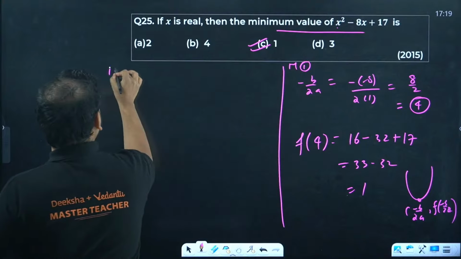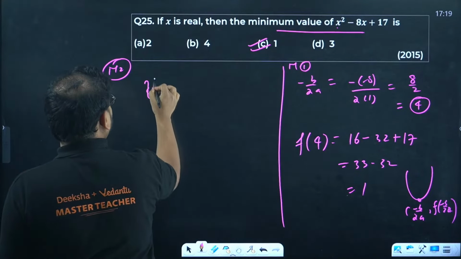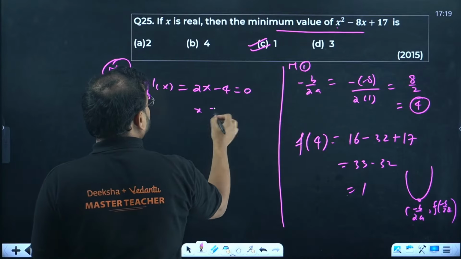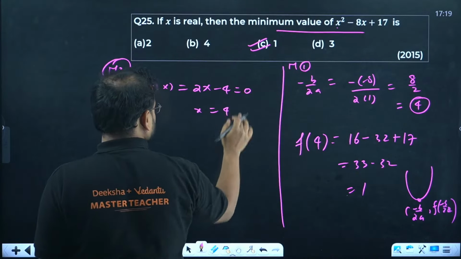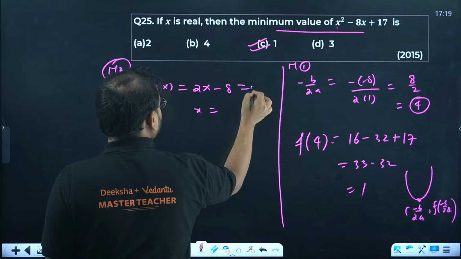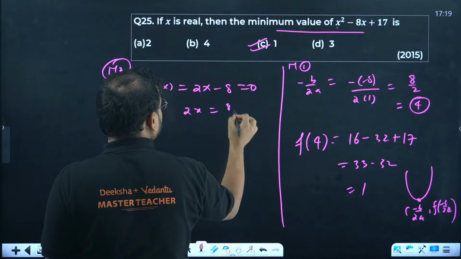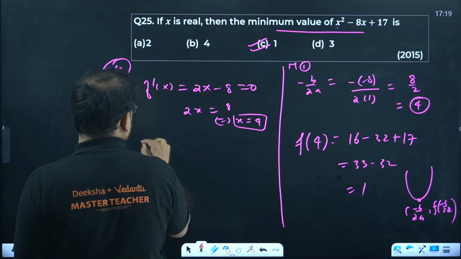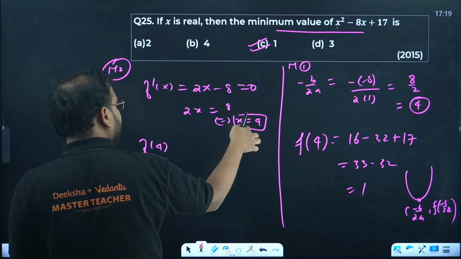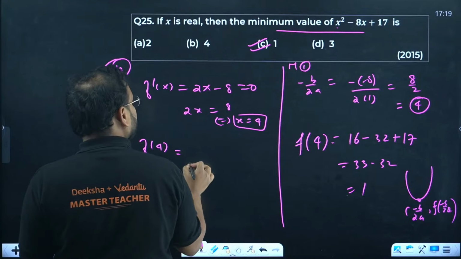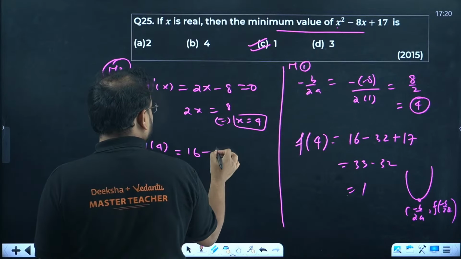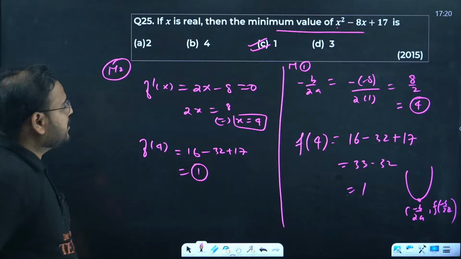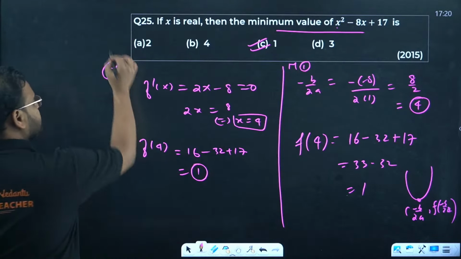Method number 2 now, derivative approach. Find f dash of x. This becomes 2x minus 8 equal to 0. So 2x equals 8, so x equals 4. Now again find f of 4, because this is the only critical point, it has to be a minima only. So 16 minus 32 plus 17, answer is 1. Whichever method you choose, your choice, but the answer is C, which is 1.